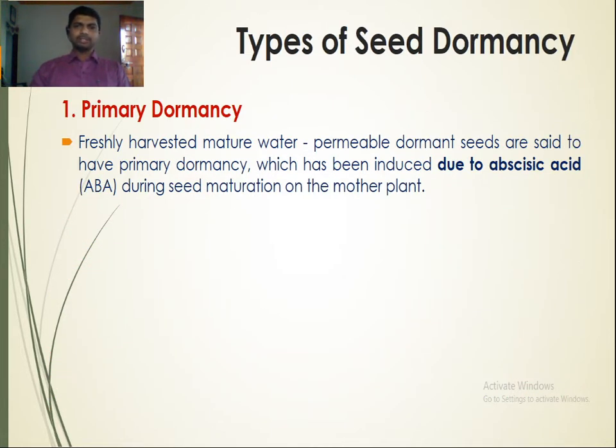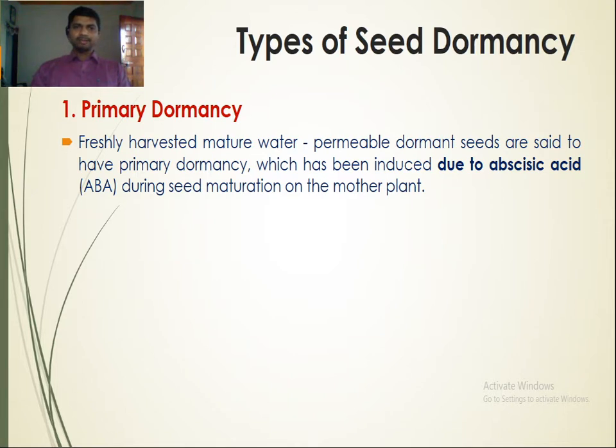Now we are going to study the types of seed dormancy. The first type is primary dormancy. Primary dormancy occurs in freshly harvested, mature, water permeable dormant seeds, which has been induced due to abscisic acid during seed maturation on the mother plant. So this has been induced due to the abscisic acid.